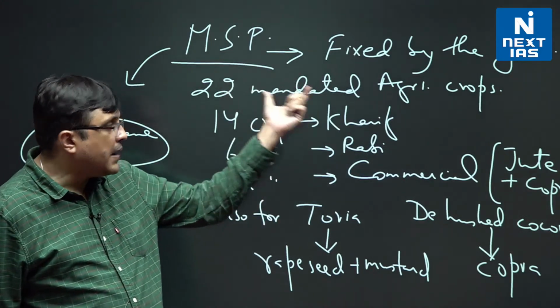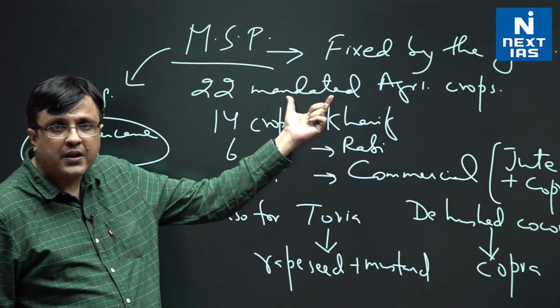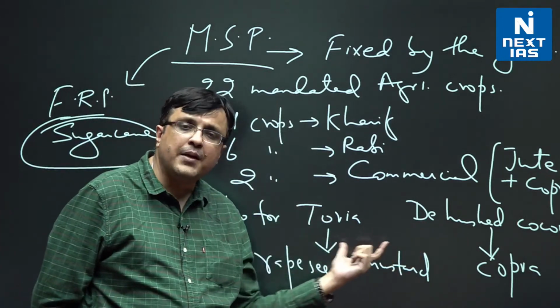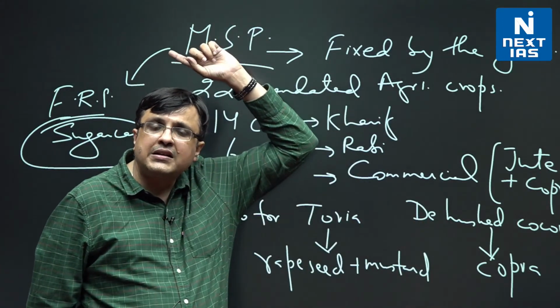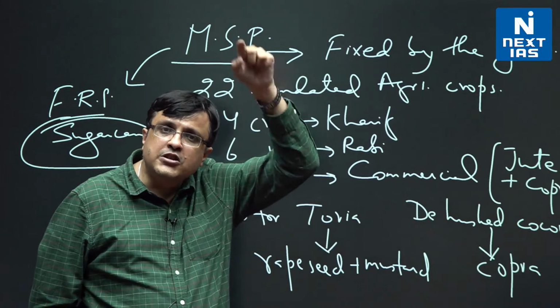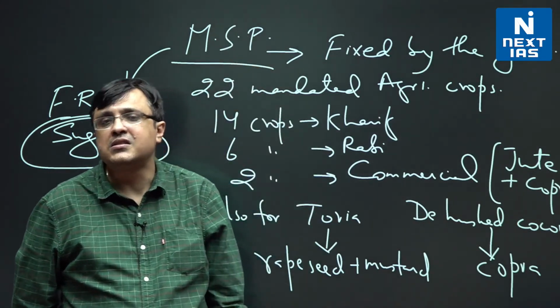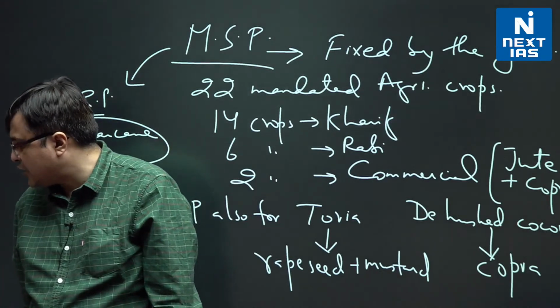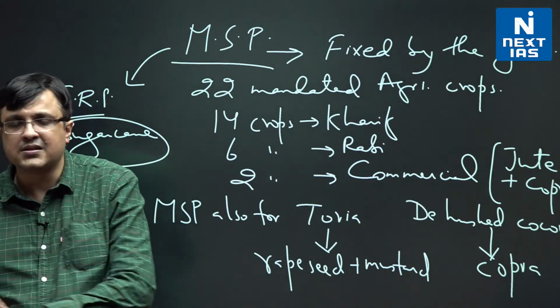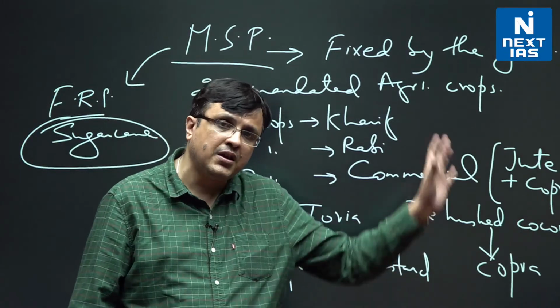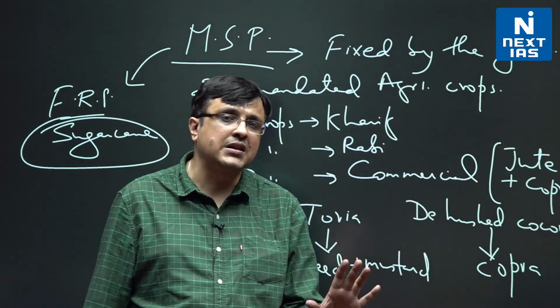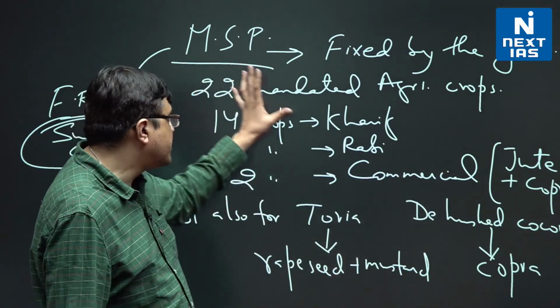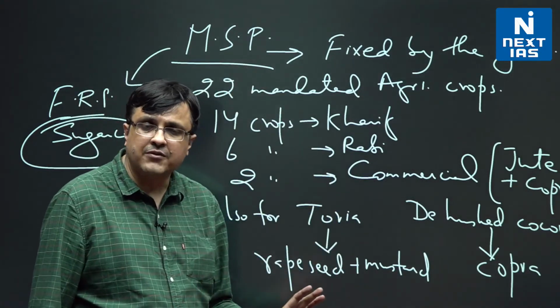22 crops mandated for declaration of MSP, 24 crops on which MSP is given, and sugarcane gets added as an FRP, which is also under government mandated support price. This is the most important thing from this page that you must know in this whole exercise. So that is one thing from prelims point of view, very important. You must have an idea.